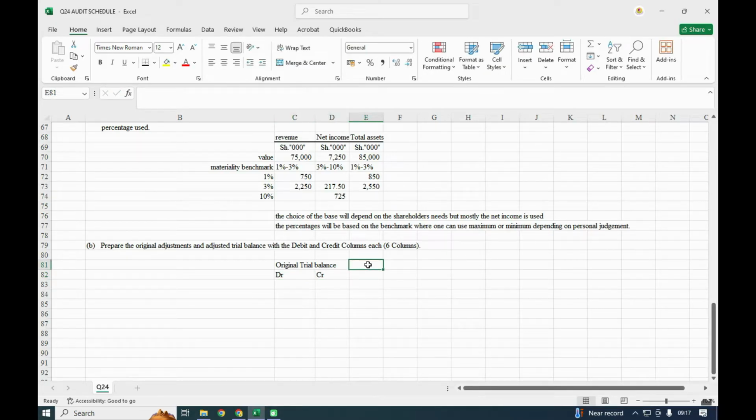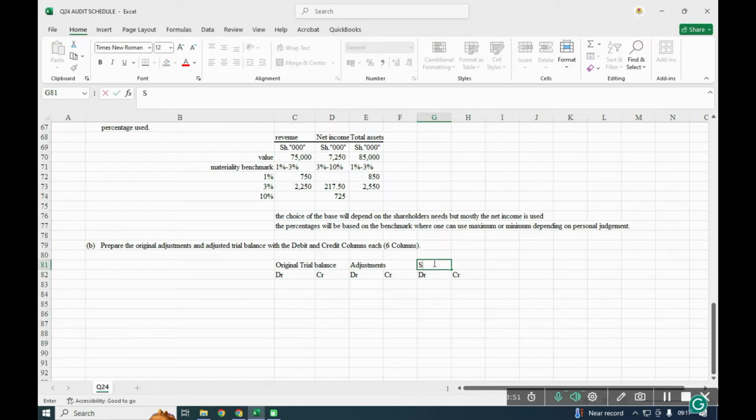Then we have the adjustments, and for the adjustments, control copy, control paste, and we shall have the other thing. So still here you can paste. The other thing is the adjusted trial balance.